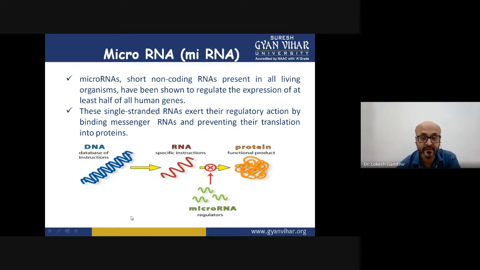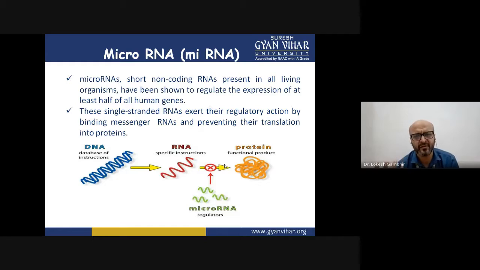Fine. So what happens is, whenever there is DNA, there is RNA being formed, and RNA leads to the formation of protein. But there are miRNA molecules, very short stretches of RNA, that can act as regulators. They can inhibit the translation process. The mRNA will be formed, but there will be no protein product. These single strand RNA molecules exert their regulatory effect by preventing the translation of protein, and they are implicated in cancer, impaired autophagy, and impaired apoptosis.